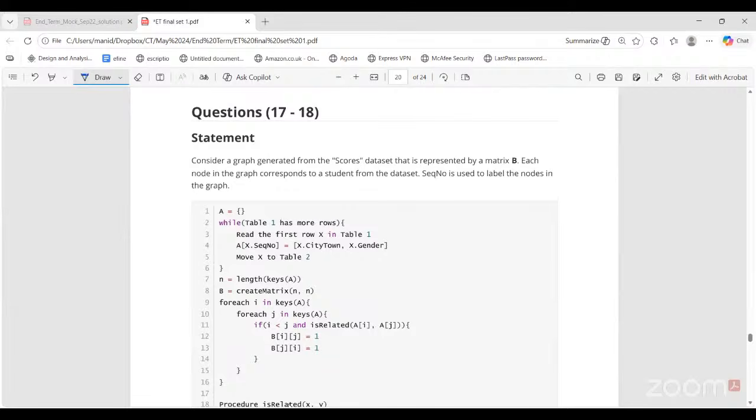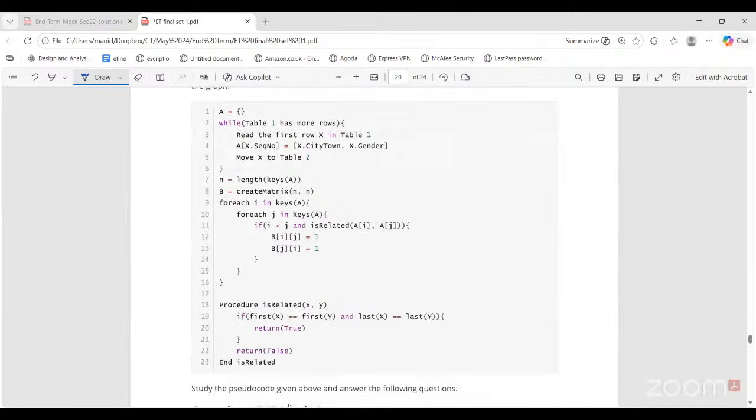17, 18 again, these are comprehension questions. So consider a graph generated from the sports dataset that is represented by matrix B. Each node in the graph corresponds to a student from the dataset. So a graph that is generated from the sports dataset, represented by matrix B. That means adjacency matrix. Sequence number is used to label the nodes because sequence number is unique for every student. So if there are 30 students in the dataset, there are 30 nodes in this graph.